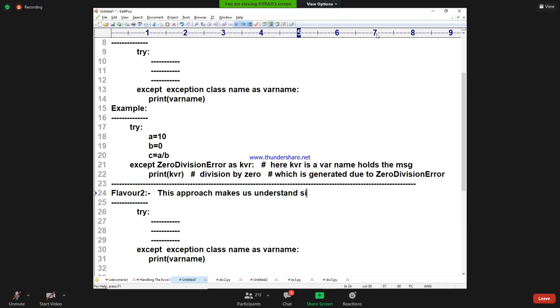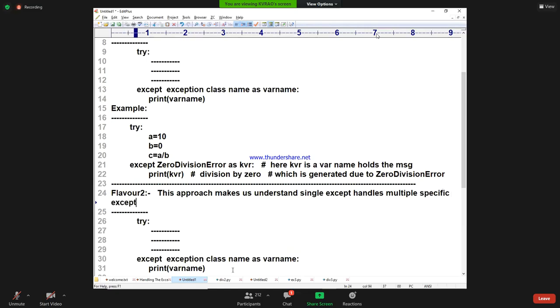A single except block handles multiple specific exceptions, and generates and displays multiple specific messages at a time. This is the beautiful concept.